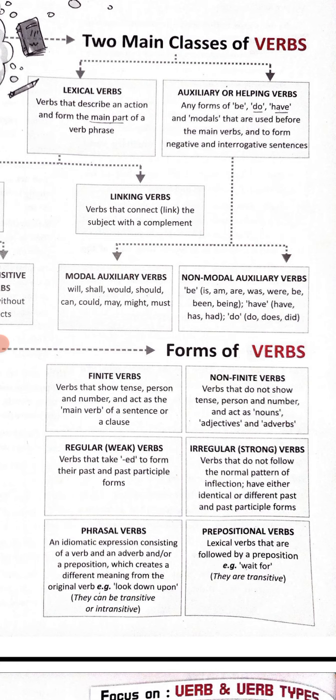While non-modal auxiliary verbs are the kind of verb where you are not using any modal. That's why it is non-modal. All your helping verbs are the same: the five forms of be, has, have, had, do, does, did. So this will be your non-modal auxiliary verb. Now I'm telling you one sentence showing how you use modals as a verb.